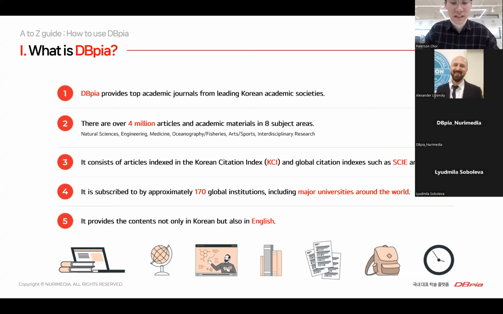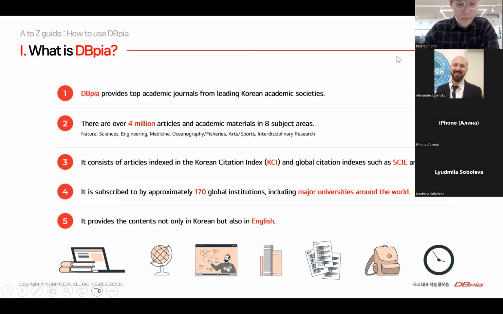So, for your better understanding, I have summarized the features of DBpia into 5 points. 1. DBpia provides top academic journals from leading Korean academic societies. 2. There are over 4 million articles and academic contents in 8 main subject areas. We will look around these 8 main subjects later. And 3. It consists of articles indexed in the Korean Citation Index and global indexes such as SCIE and Scopus.